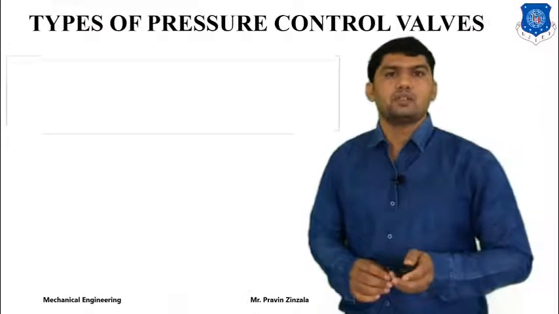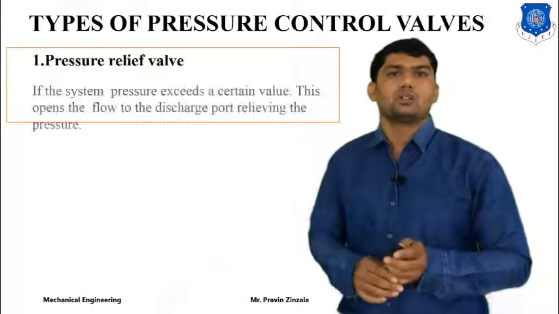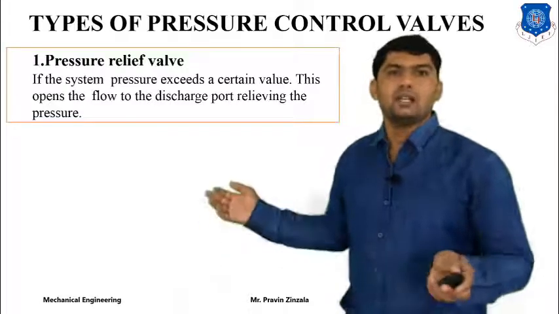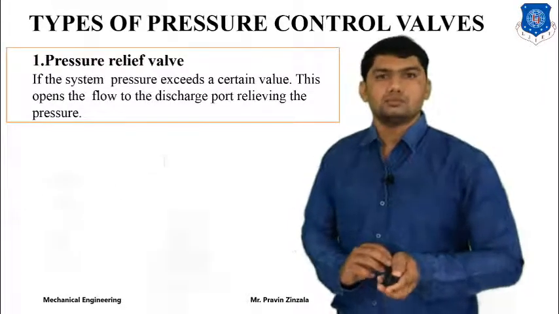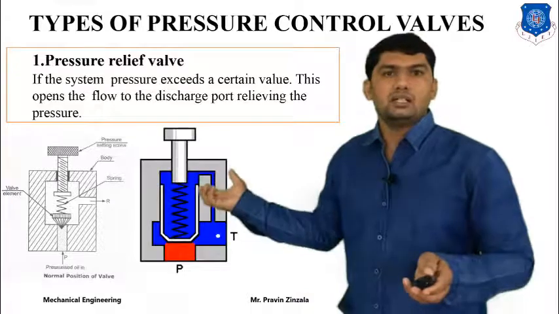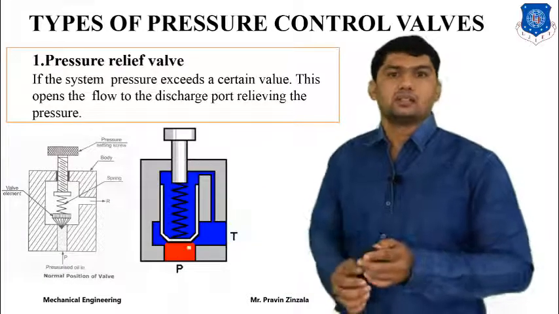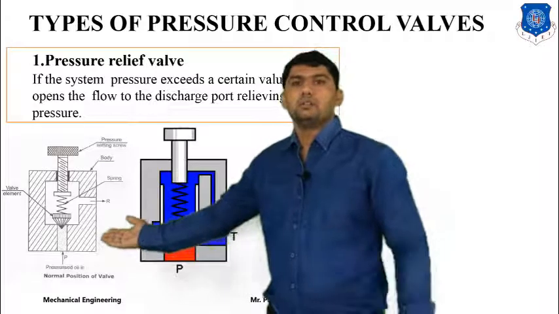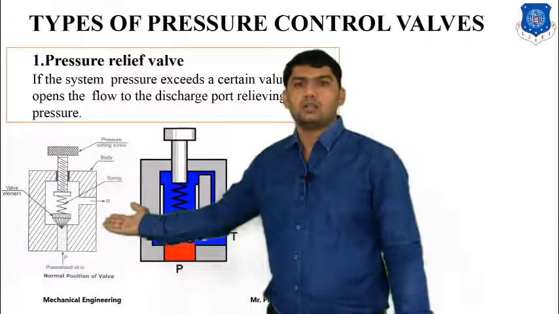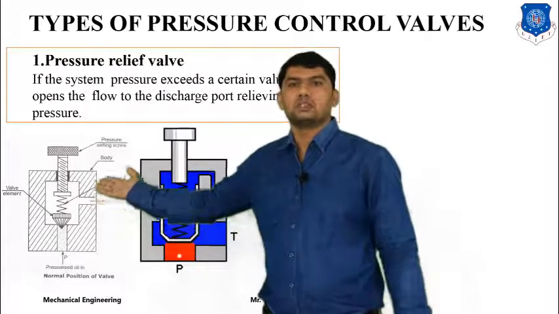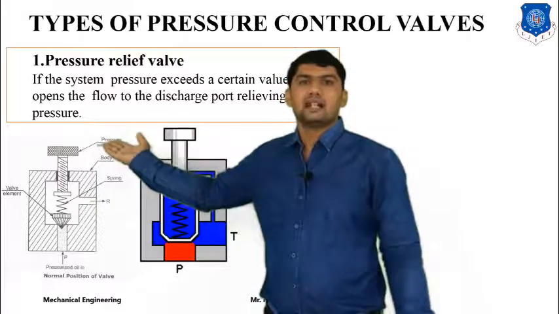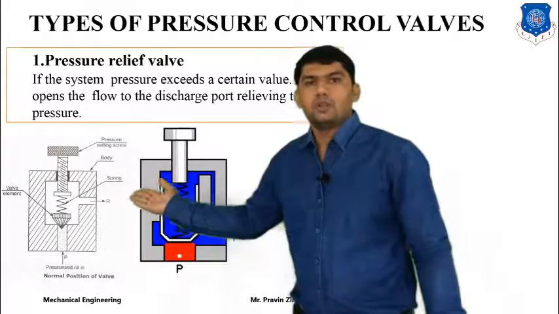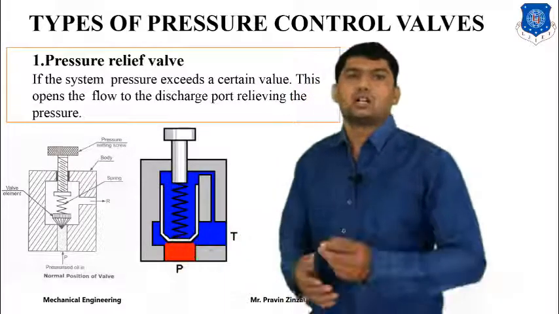Now we will discuss the different types of pressure control valve. First one is the pressure relief valve. The pressure relief valve is mainly used to maintain the desired pressure of our hydraulic system. This is the construction of the pressure relief valve. This port will be connected to the outlet of the pump. This is the spool, this is the spring and this is our desired set value. And the outlet port will be directly connected to the reservoir.